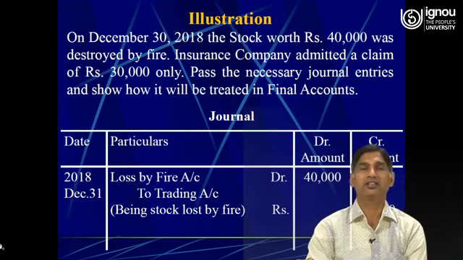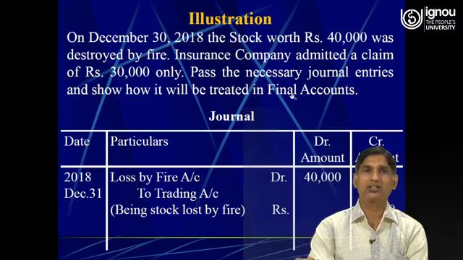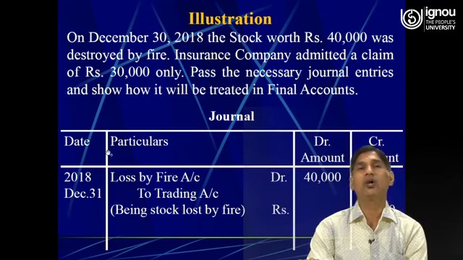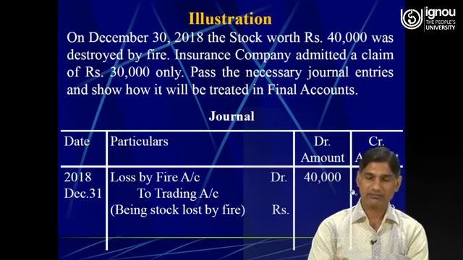Illustration. This illustration will make you very clear. We had a stock of rupees 40,000 which was destroyed by fire. The insurance company admitted a claim of rupees 30,000 only. Pass the necessary journal entries and show how it will be treated in the final accounts. Journal entry is very simple. Loss by fire account debit to trading account 40,000, because the total stock of rupees 40,000 was destroyed.